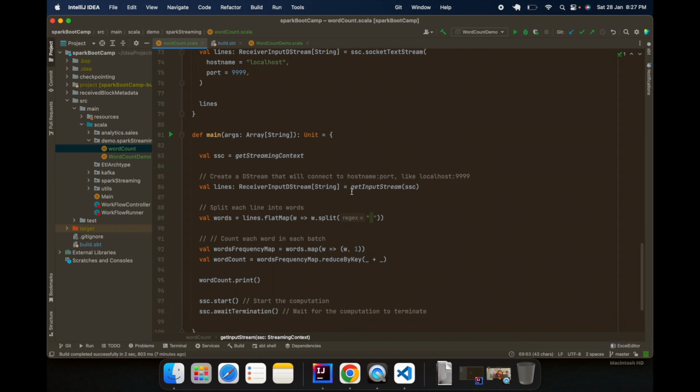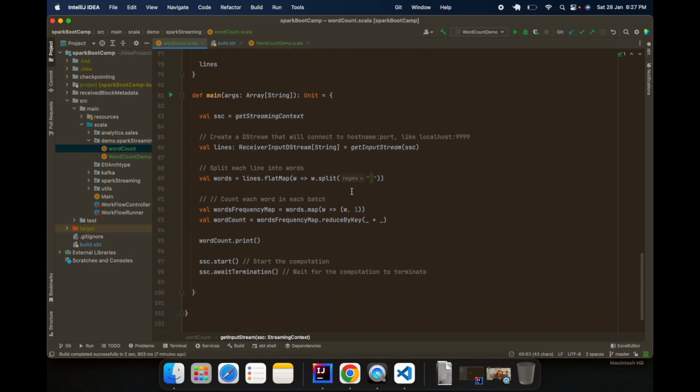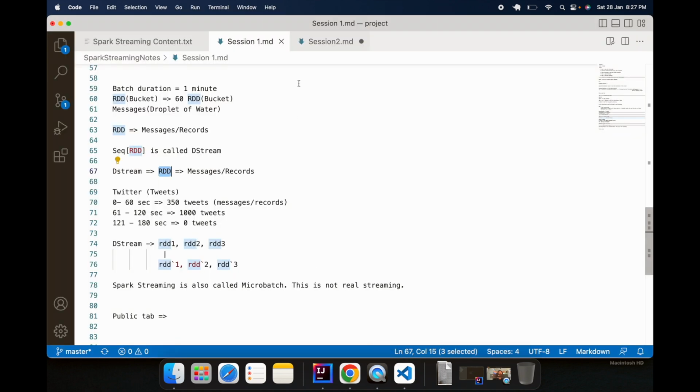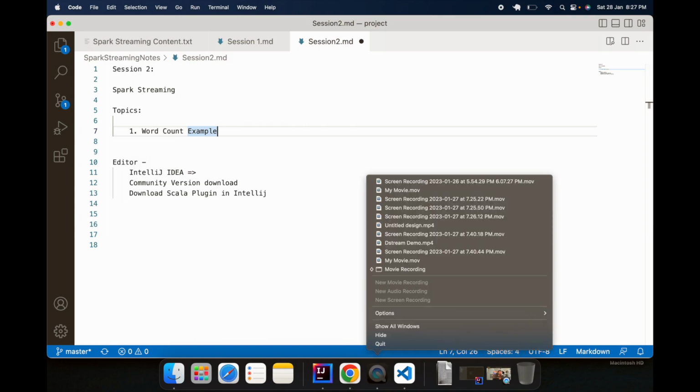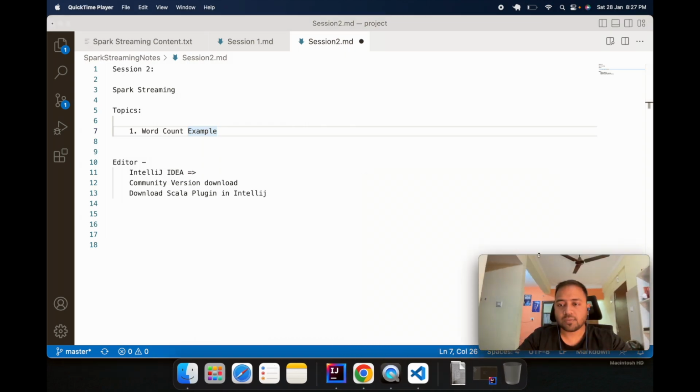After that, the code is very easy. We already did this in our batch processing, right? We create these streams, and on these streams we apply some transformations like flatMap, so we get our result. Then we create the frequency map, and then we reduce by key to count it, right? This is very straightforward code, but I hope you are able to get it and understand the basic concept using this word count example. I hope it makes sense.